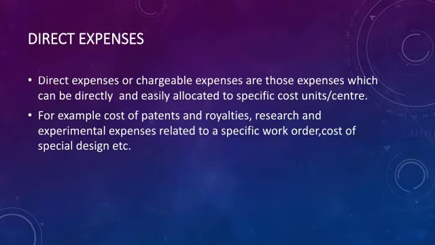Direct expense or chargeable expense are those expenses which can be directly and easily allocated to a specific cost unit or cost center. Means expenses which are specifically incurred for the production of a particular product are known as direct expense. For example, cost of patent and royalties, research and experimental expense related to specific work order, and cost of special design. These are examples of direct expense.